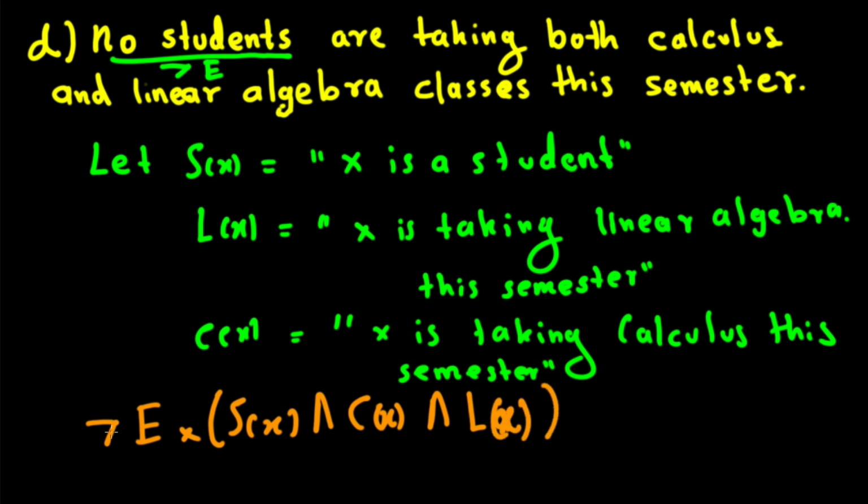So it reads as there does not exist a student who takes calculus and linear algebra. And that's how we express the final one.